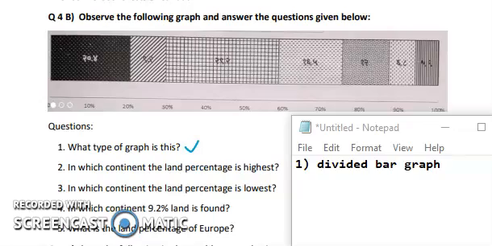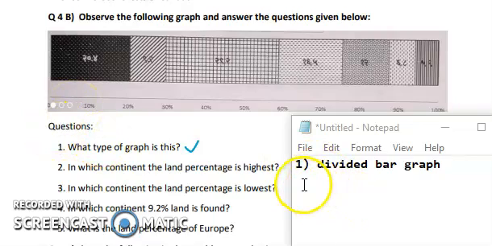Now the second question is, in which continent is the land percentage highest? Here you can see the continents are given, though the names of the continents are actually missing, so you need to tell in which continent it is highest.